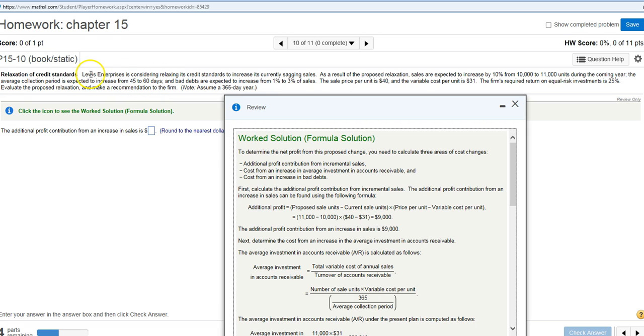This is the magic number. You notice how the collection period's increasing? Now, this time, money is tied up that they could have taken and done what? Invested that money, okay, at 25%, which is their required rate of return. But they can't do that because they got the money tied up. And bad debts are expected to increase from 1% to 3% of sales. The sales price per unit is $40 and the variable cost is $31. The firm's required return on equal risk investments is 25%. Evaluate the proposed relaxation and make a recommendation to the firm.